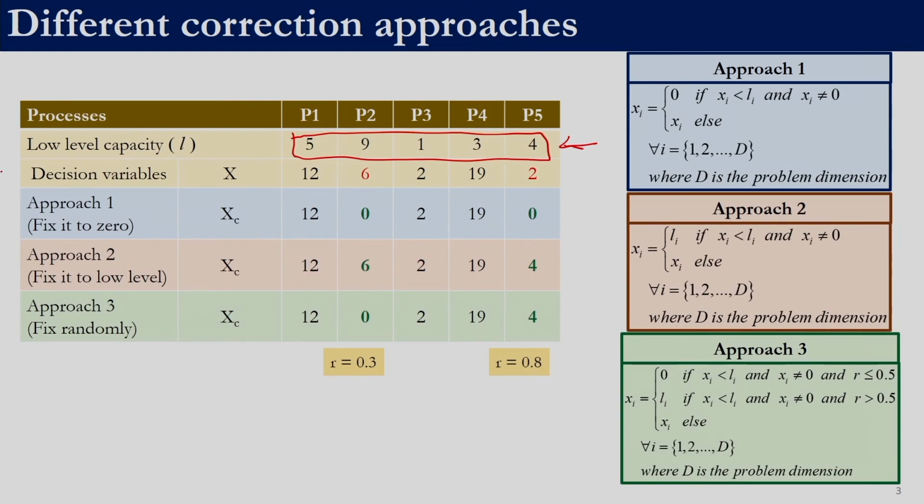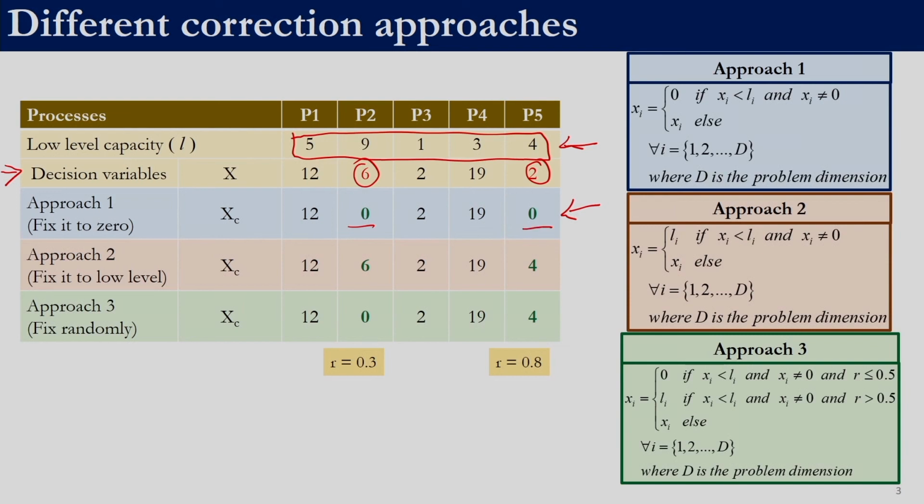So let us assume that this is the decision variable that we are getting from a meta-heuristic technique. Let us say we get 12, 6, 2, 19, 2. These two values are non-zero, but they are also lower than the respective L value. So this is the approach which we discussed: for all those variables which do not satisfy the domain constraint, we will assign a value of 0.